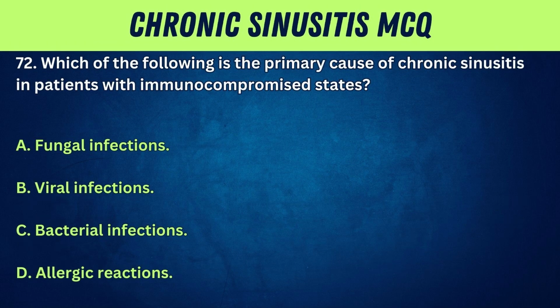72. Which of the following is the primary cause of chronic sinusitis in patients with immunocompromised states? A. Fungal infections. B. Viral infections. C. Bacterial infections. D. Allergic reactions.